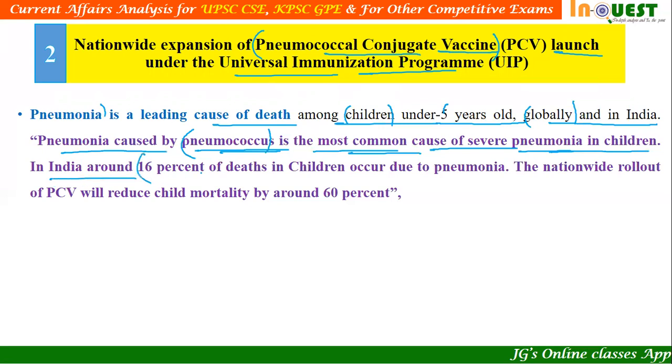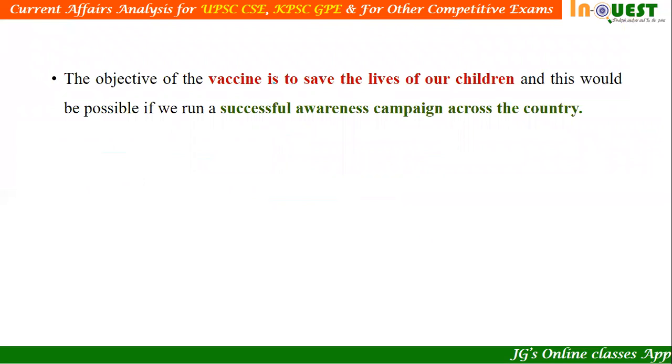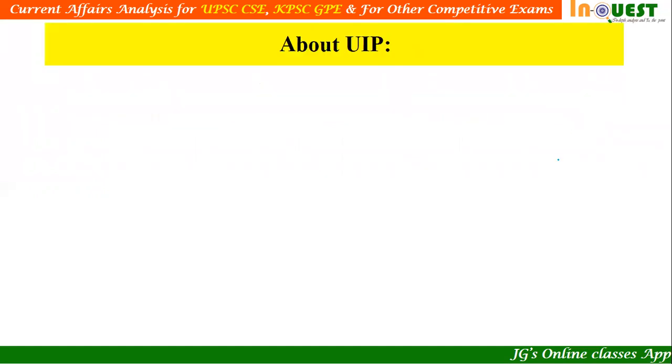Now, why is it important to India? Because in India, around 16% of deaths in children occur due to pneumonia. So this is a big number. The nationwide rollout of PCV, that is, the pneumococcal conjugate vaccine, will definitely reduce child mortality by around 60%. The launch of PCV will further ensure healthy growth and development of our children, apart from reducing child mortality. The objective of the vaccine is to save the lives of our children, and this would be possible if we run a successful awareness campaign across the country. So it is not just vaccination, we also have to create a lot of awareness.